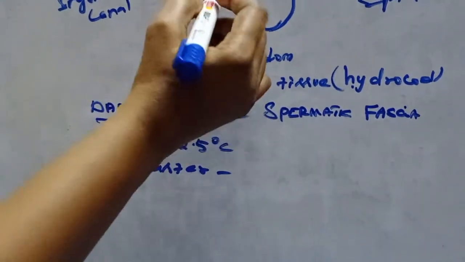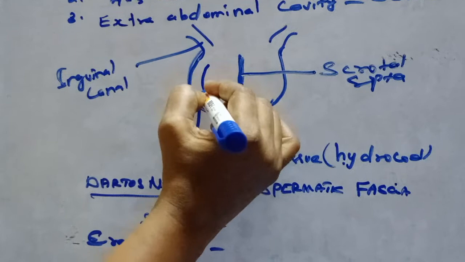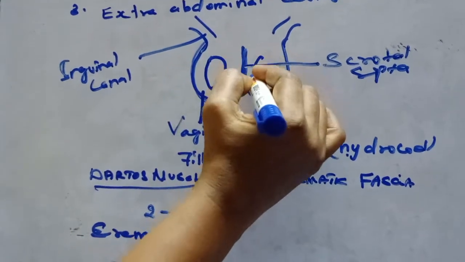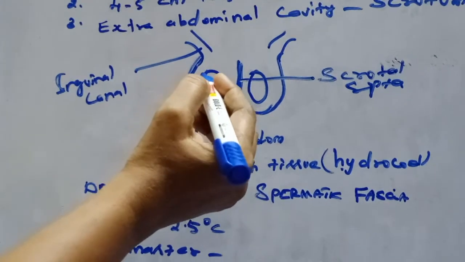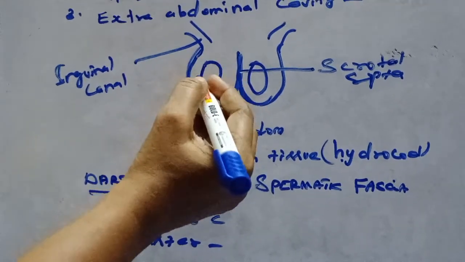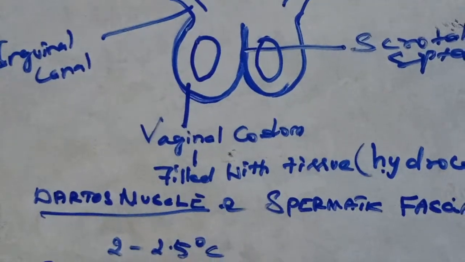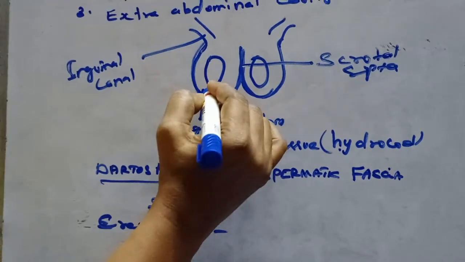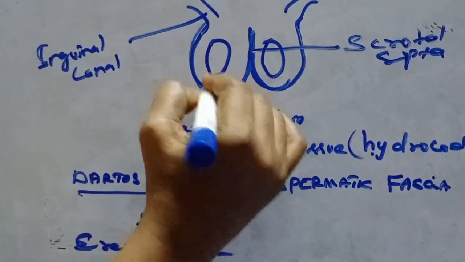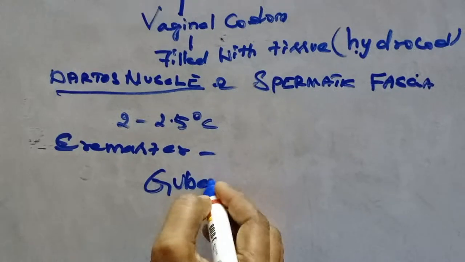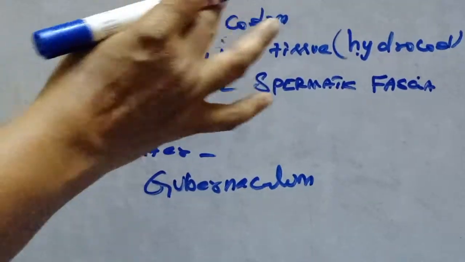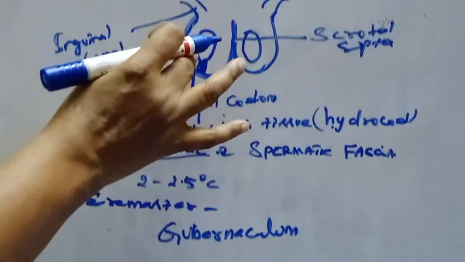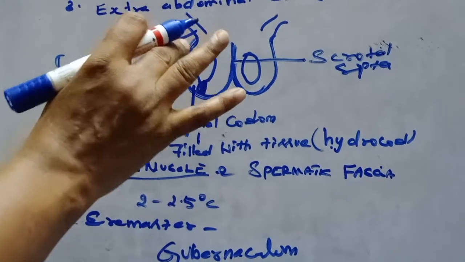Then see, this is the testis. Each testis is attached to the wall of the scrotum by means of fibers called gubernacula. This is helpful to attach the testis with the wall of the scrotum.